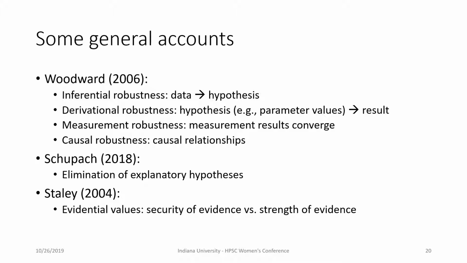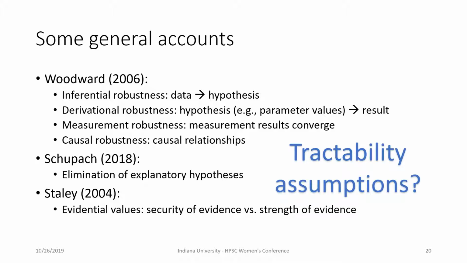So these are some general accounts. There are potential candidates as frameworks to address the holism issue. However, they have one thing in common, that is there is no place for auxiliary assumptions, such as tractability assumptions. It's not very surprising, because all they focus on is the logical relationship between evidence and hypothesis, or the security of evidence, as you can see here.